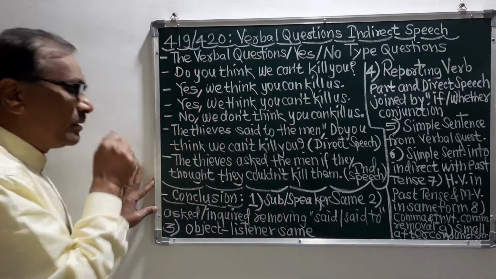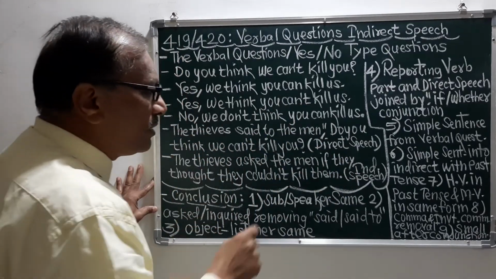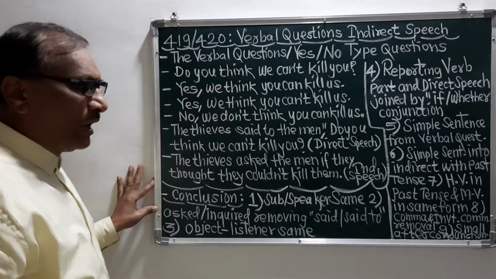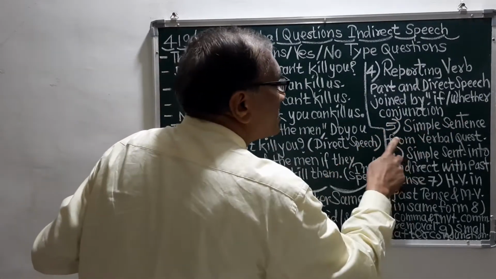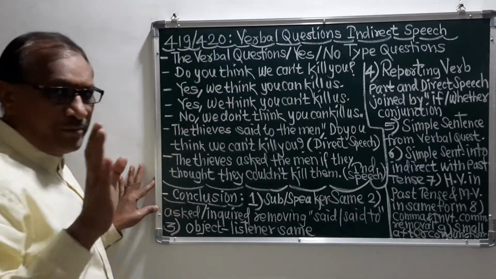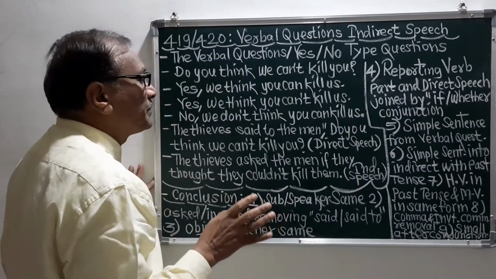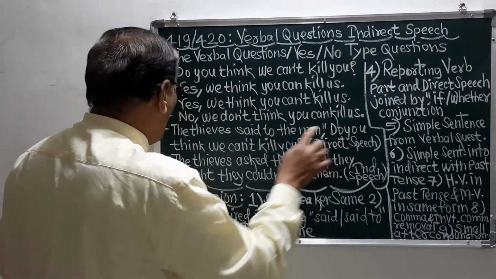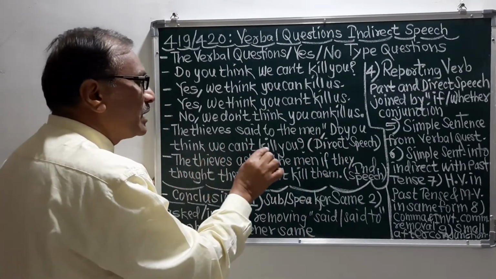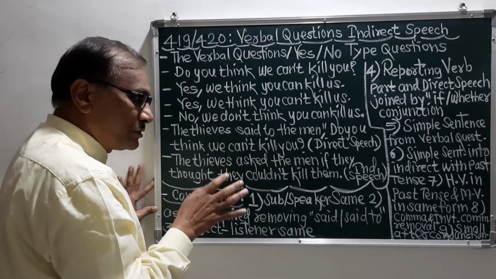So now remember, we will turn to the fifth rule. What is the fifth rule? Simple sentence from the verbal question. Remember, the important point is that this is the verbal question: "Do you think we can't kill you?" This is the verbal question.